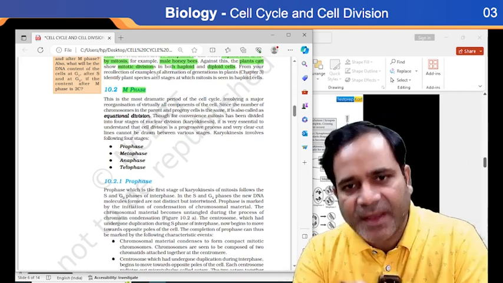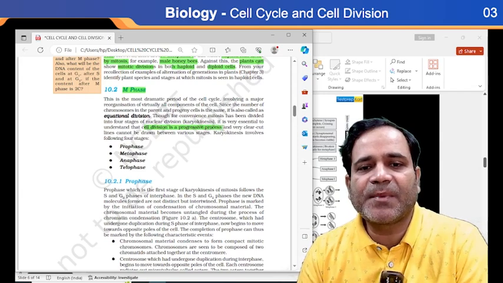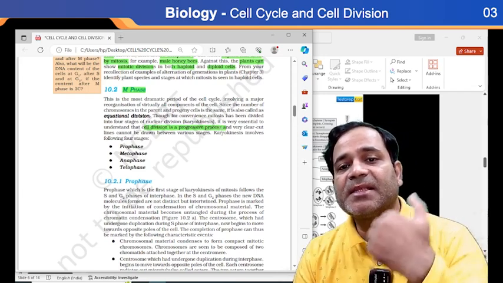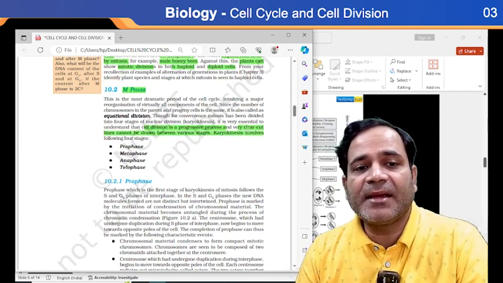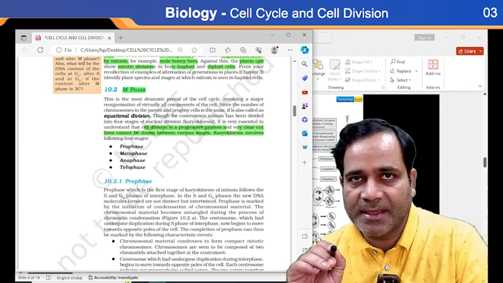So it is very essential to understand that cell division is a progressive process. What type of process? A progressive process, and a very clear-cut line cannot be drawn between the various stages.